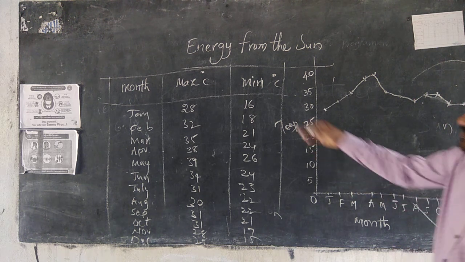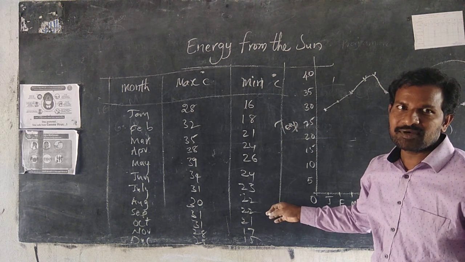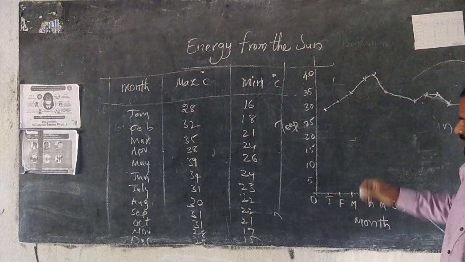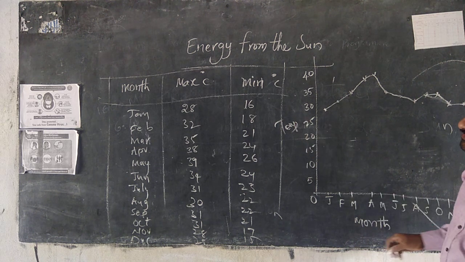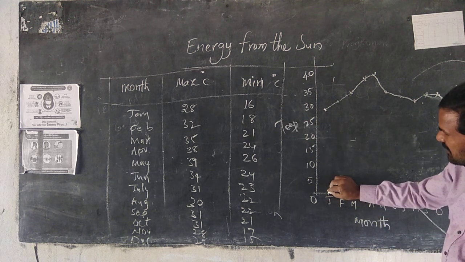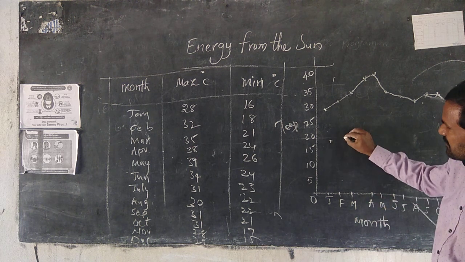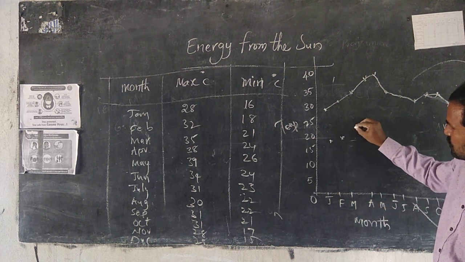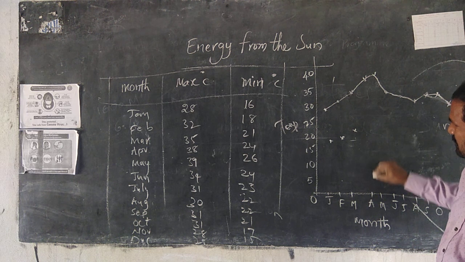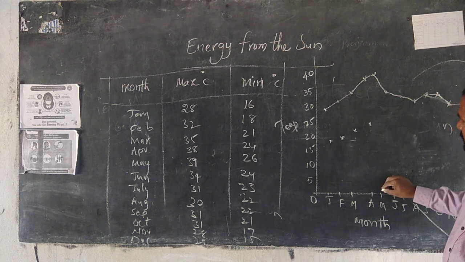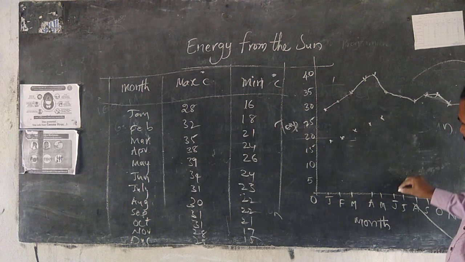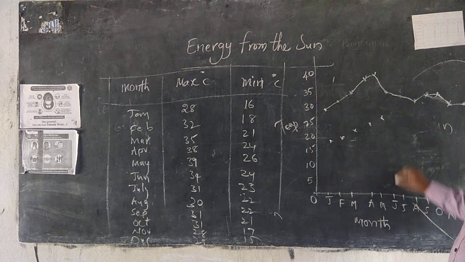And also minimum temperatures. Same. See, in January it is 16. February 18. March 21. April 24. May 26. June 24.